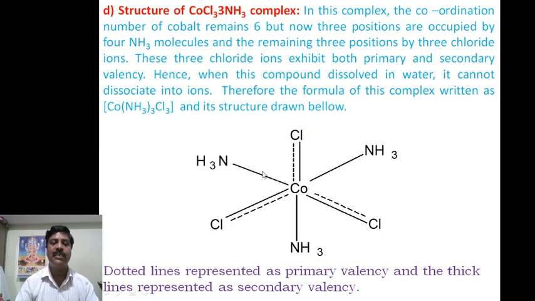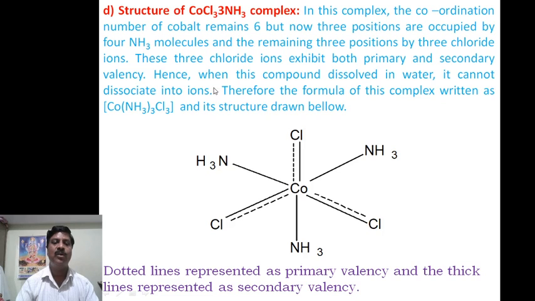Hence this can be explained: the 3 ammonia molecules, amine molecules, are present at 3 corners, and 3 chloro groups act at another 3 corners, and these have both primary as well as secondary valency.